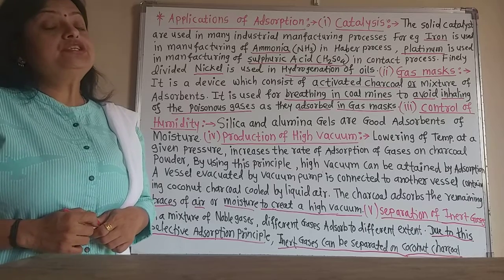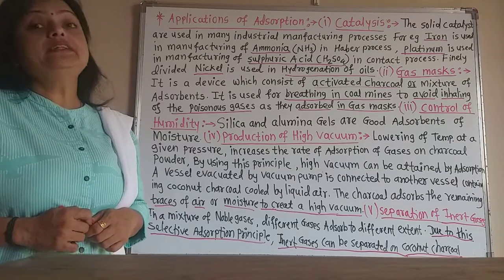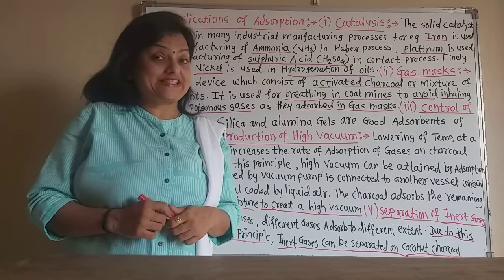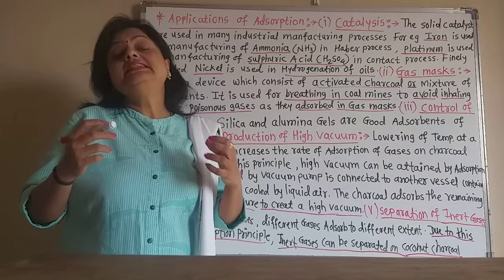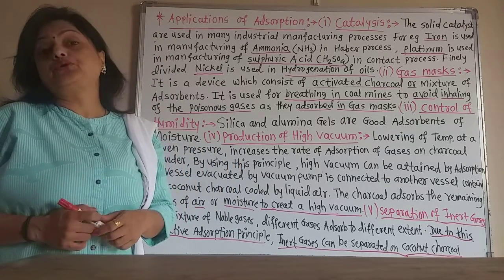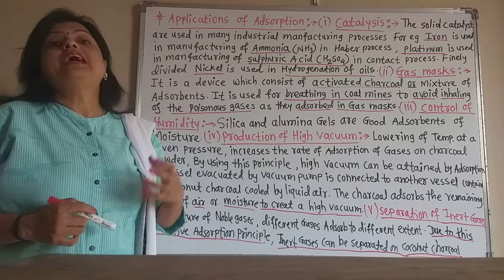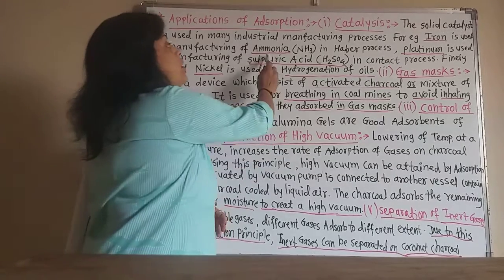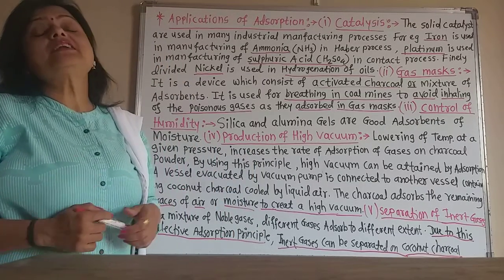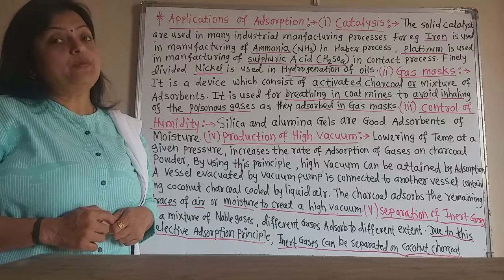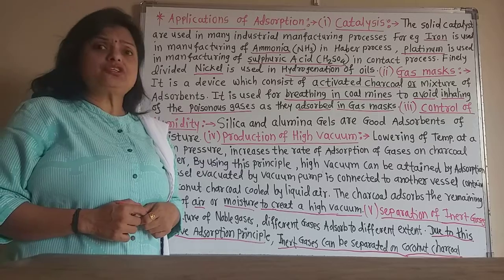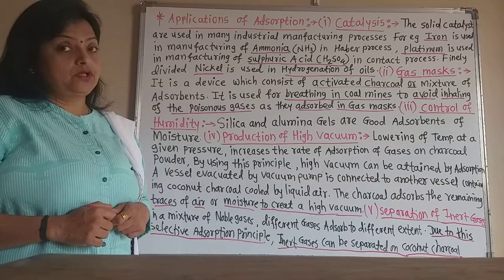Ferrous iron is used as a catalyst in the manufacturing of ammonia in the Haber process, because the surface of the iron holds the nitrogen and hydrogen gas on its surface, and due to that the manufacture of ammonia gets faster and faster. In this way, iron is used as the catalyst in the manufacture of ammonia in the Haber process. Now the second solid catalyst is platinum.